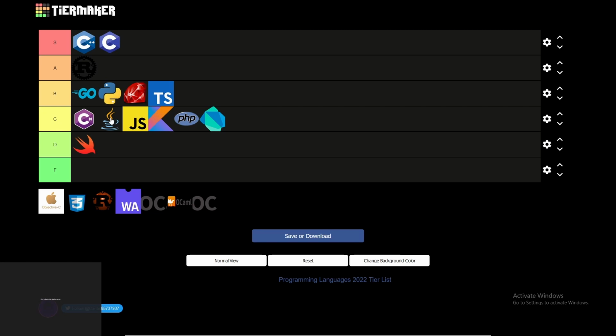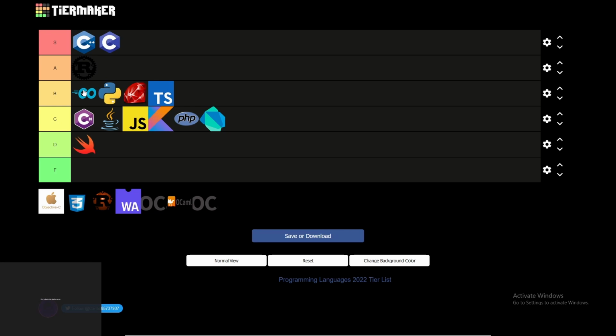Dart, as I said, is often used for GUI development, so I can put it in B tier because I also put C# here. Go is a great language, a great replacement for C, but garbage collector, and simply B tier. It could be A tier without the garbage collector, because of the toolchain.